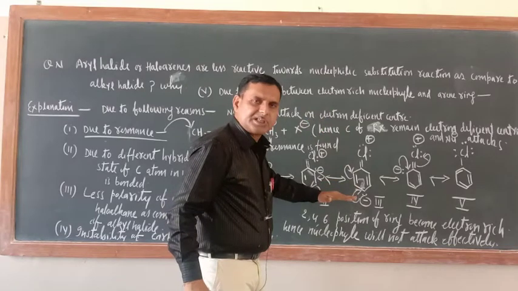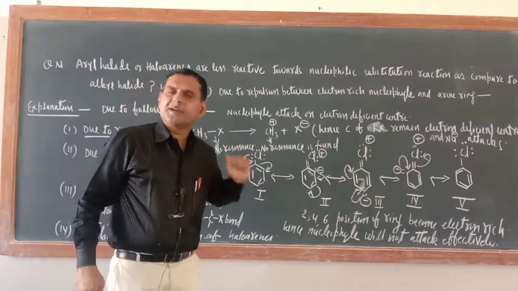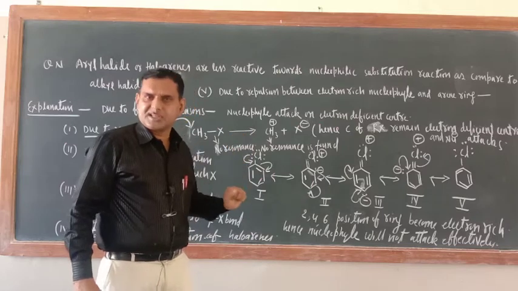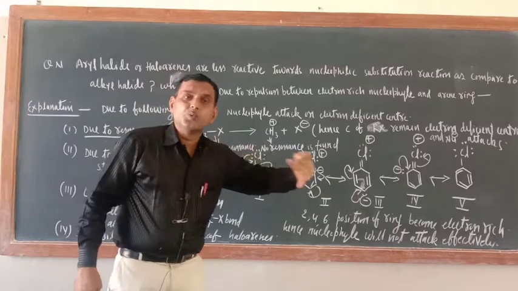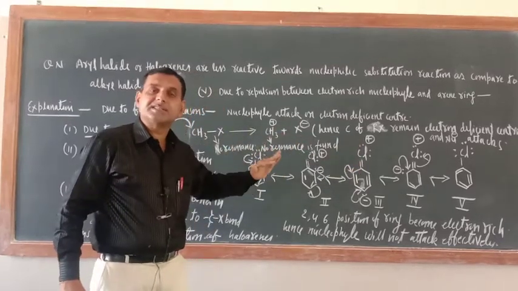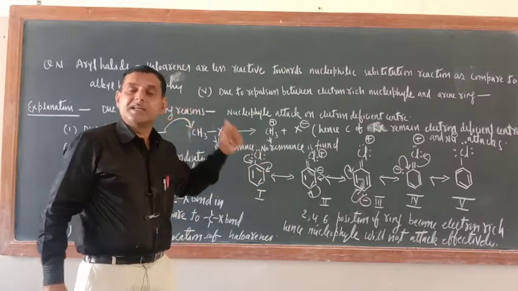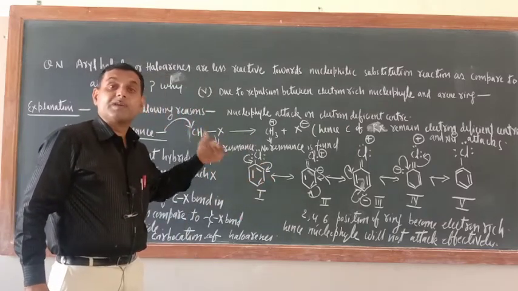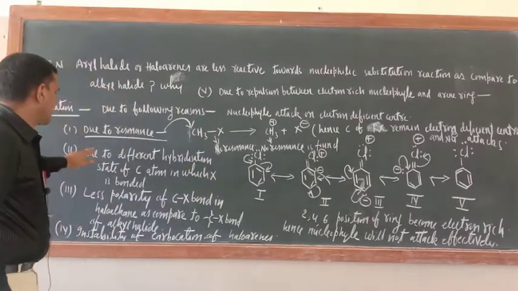So when electron density increases, the nucleophile will not attack effectively. Even if it attacks at higher temperature in the presence of a catalyst or reagent, a smooth attack won't be there, because the nucleophile always attacks those centers where electron density is less. Here electron density is more. This is the first reason that haloarenes are less reactive towards the nucleophilic substitution reaction as compared to alkyl halides.